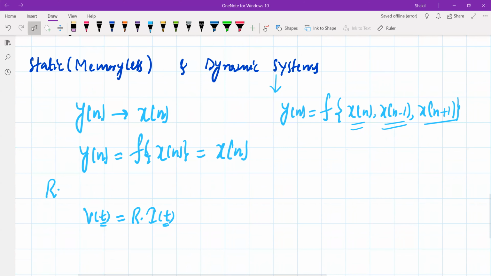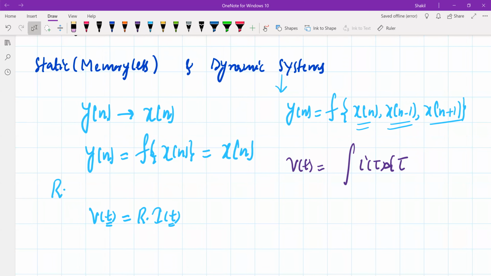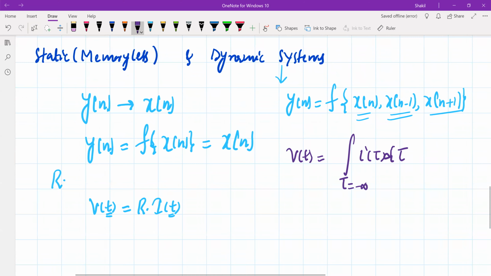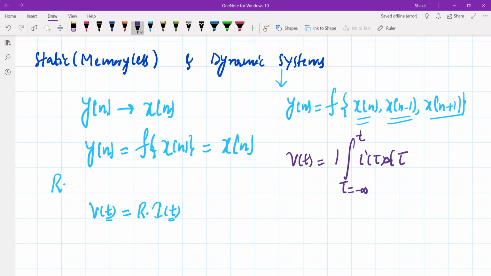For example, in continuous time, we have a very good example, that is the capacitor. Capacitor voltage is related to the capacitor current: V of t is the integral of I of tau d tau, tau varying from minus infinity to t. This is the voltage and current relationship.